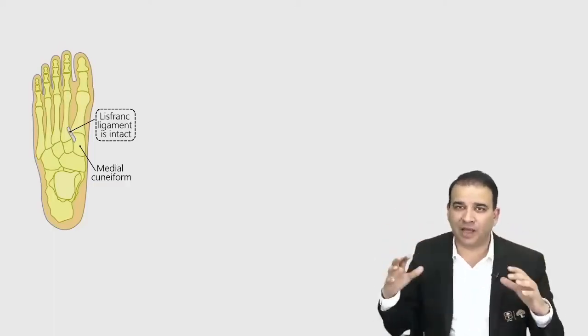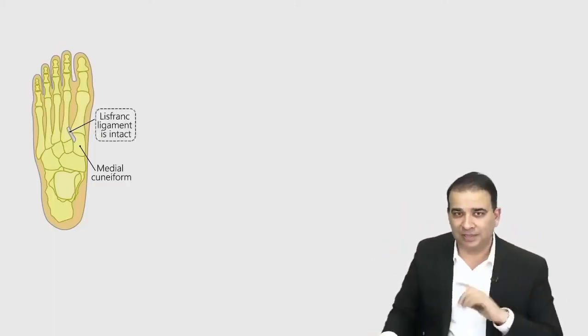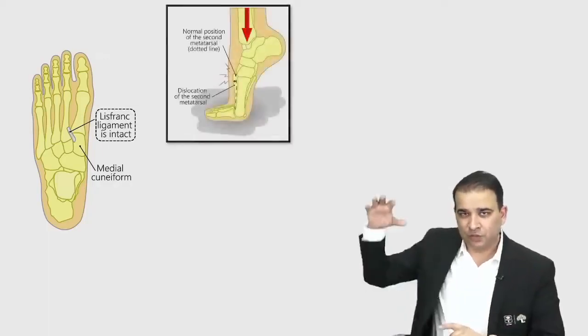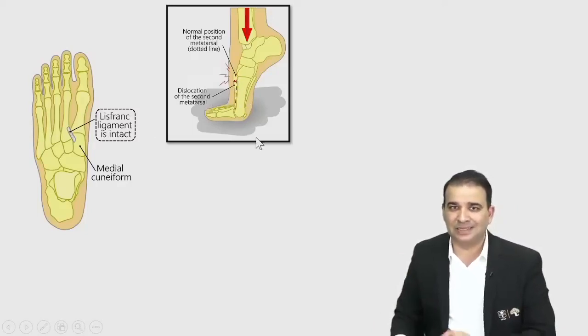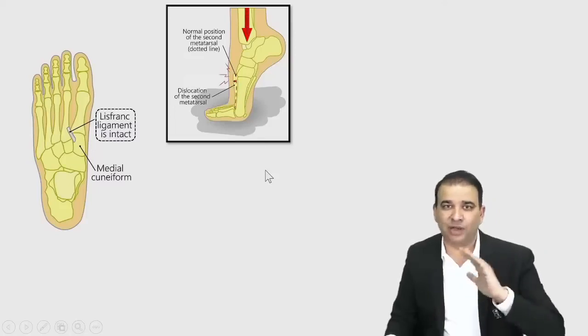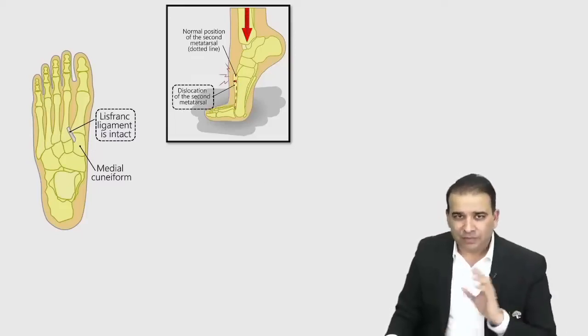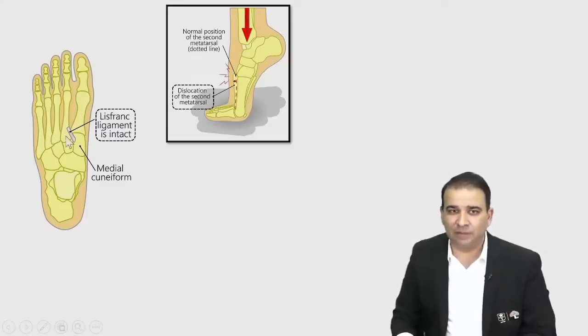Let's say you jump from a height and try to land on the toes, like in this condition. Look at this picture here. If you jump from a height, there's too much force from above, and you're trying to land on the toes, and there could be a rupture of this Lisfranc ligament, and you can see this second metatarsal dislocating more anteriorly. If this Lisfranc ligament is broken, what will happen?